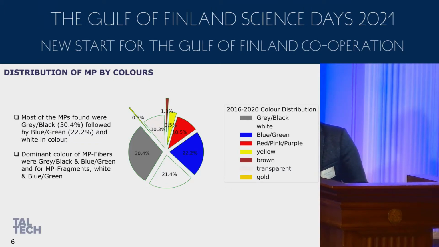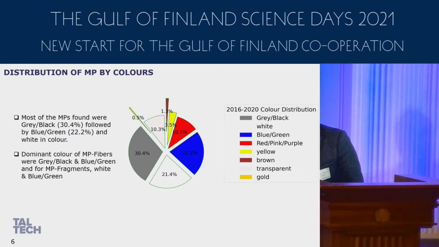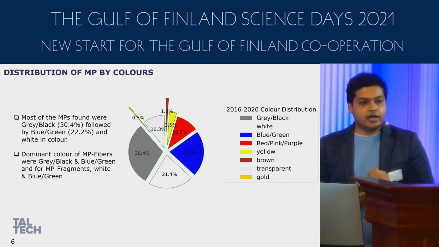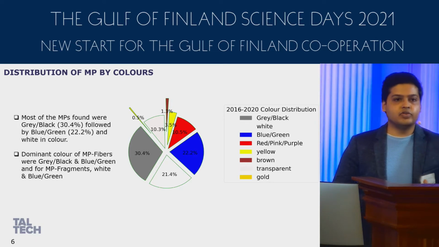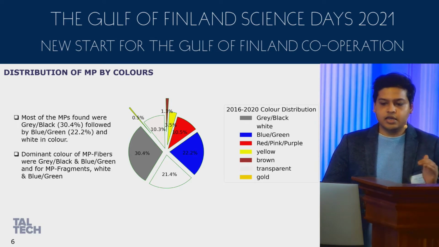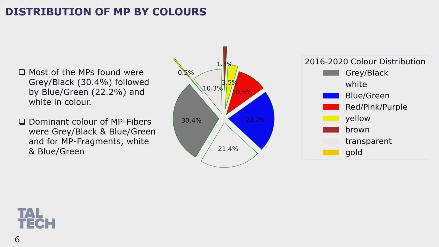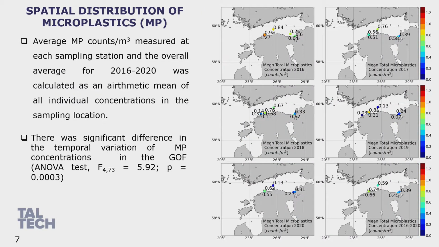Now we also found microplastics which had colors. This is the overall figure which tells us what we found. We can see that most of the colors were gray, white, and blue. The fibers specifically were generally gray and blue in color, and the fragments were generally white and blue in color. That was the whole discussion about the results that we got.